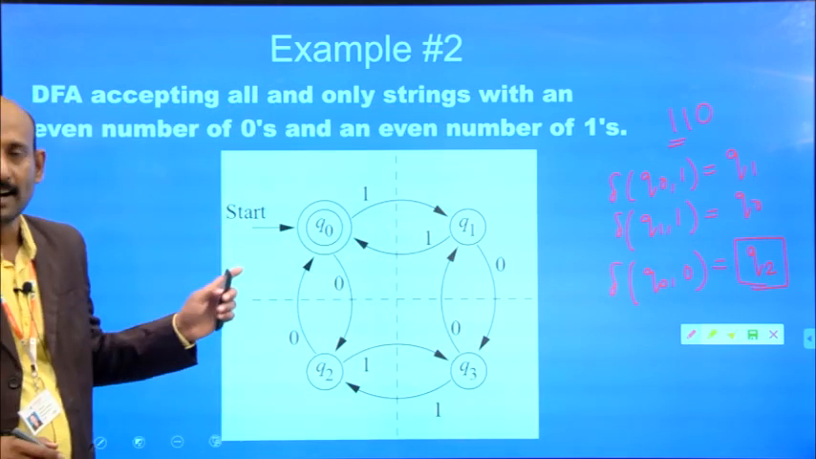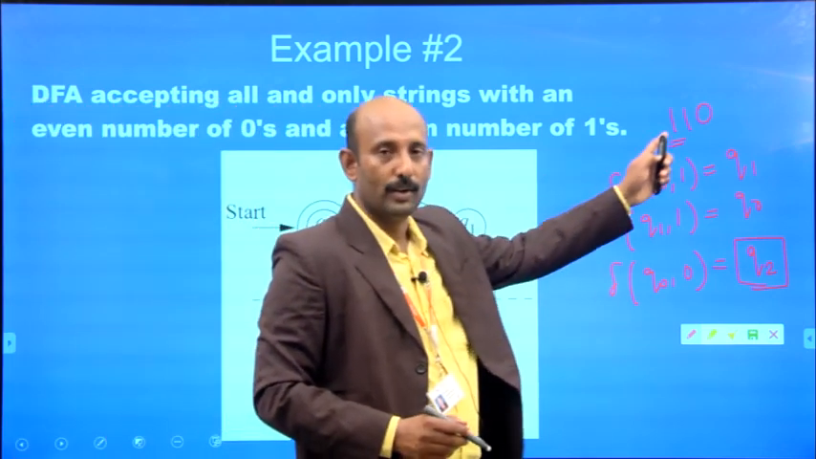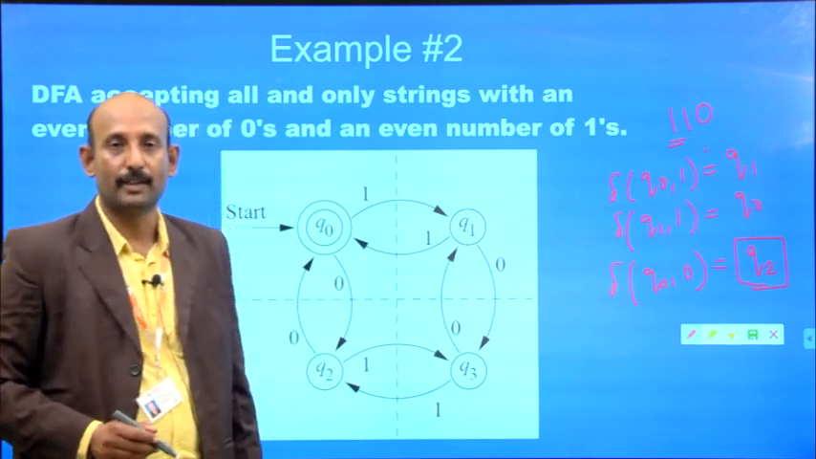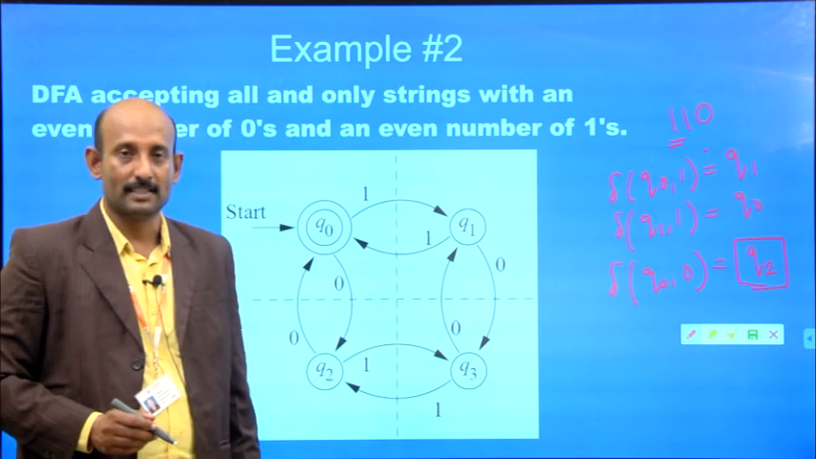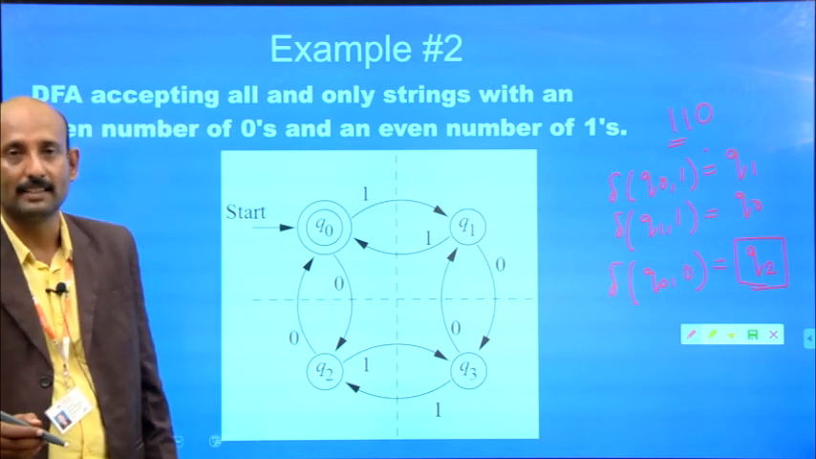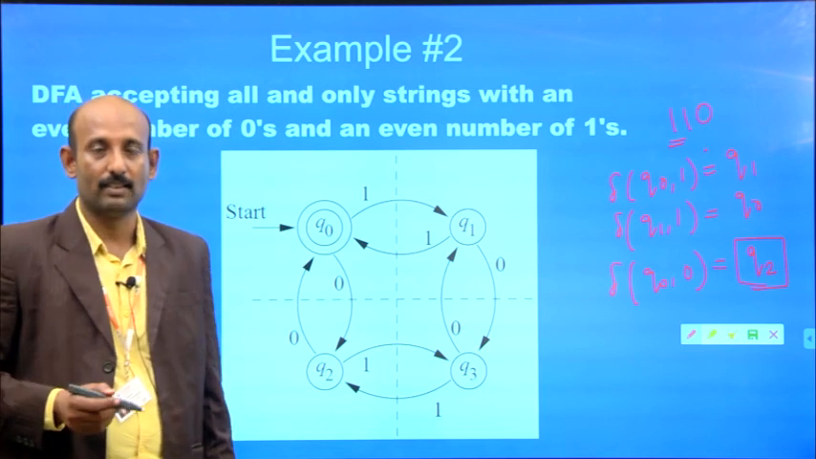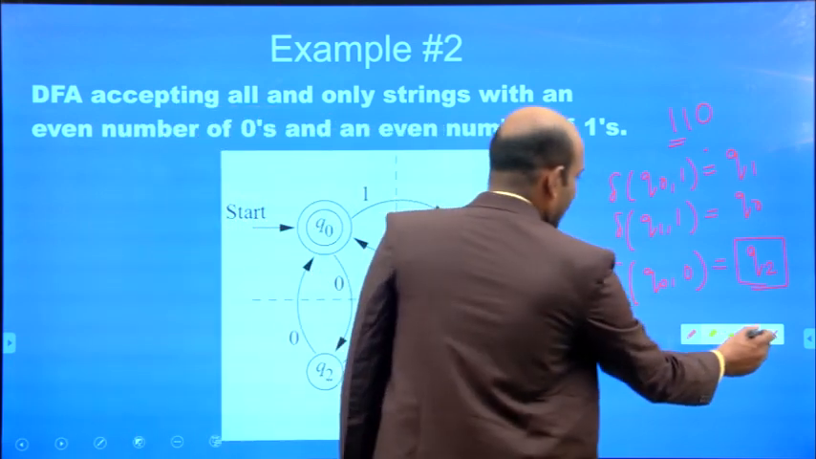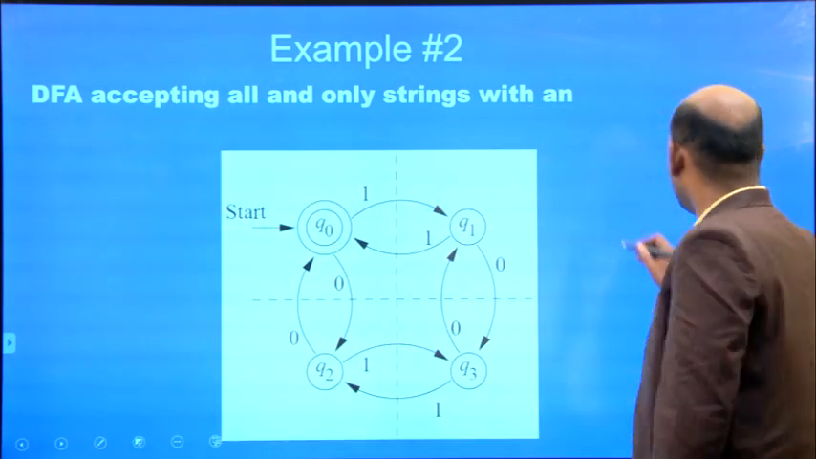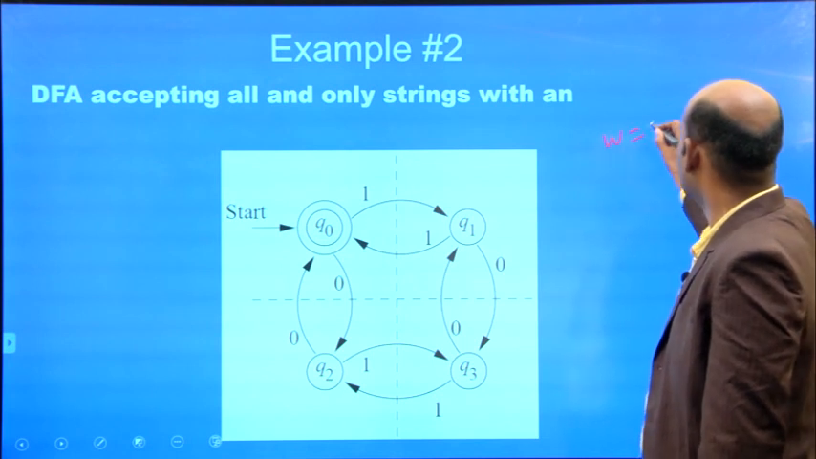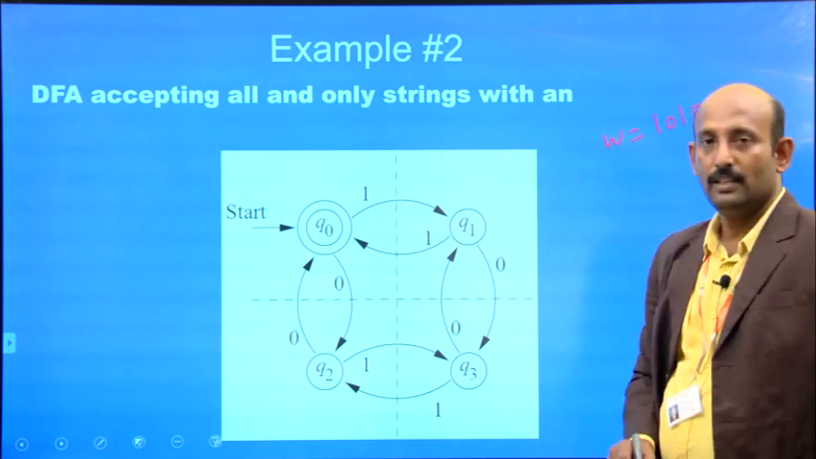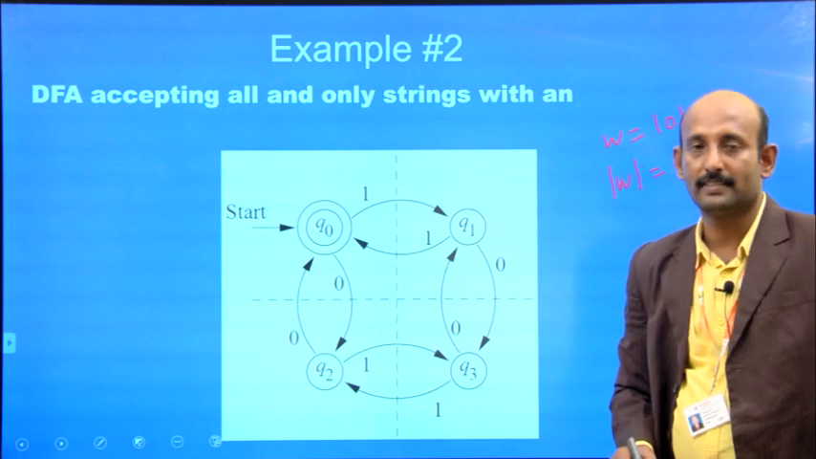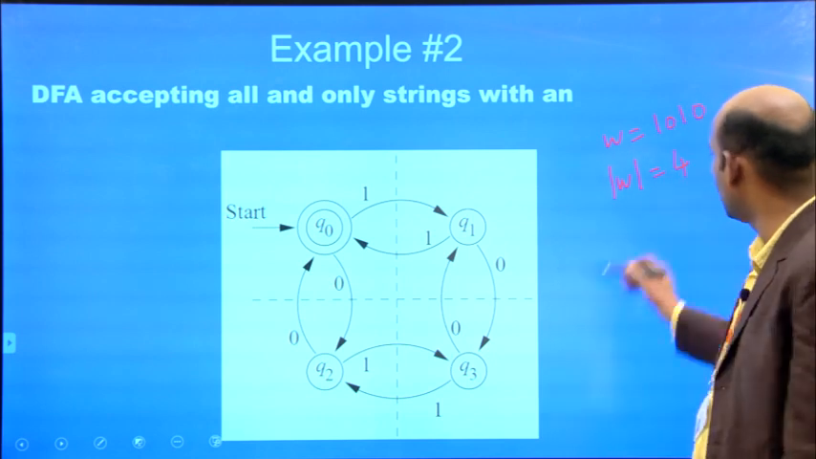This finite automaton does not recognize the input string 1 1 0 because it recognizes only an even number of zeros and an even number of ones. So the strings may have a length of 4, 6, 8, and so on. The length of a string is denoted, for example, if I have the string W equals 1 0 1 0, then the length of the string W equals 4.